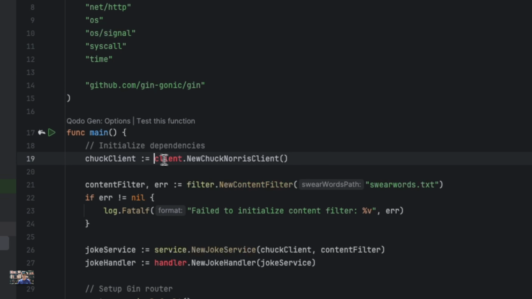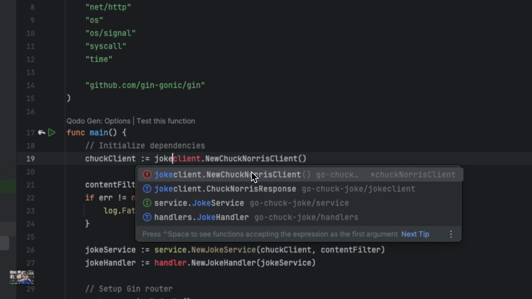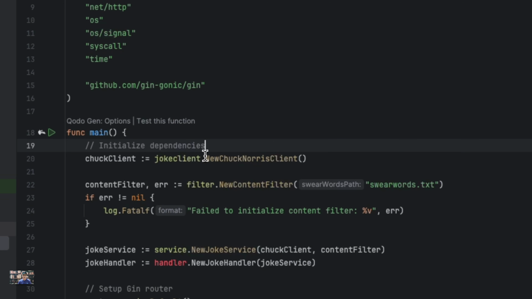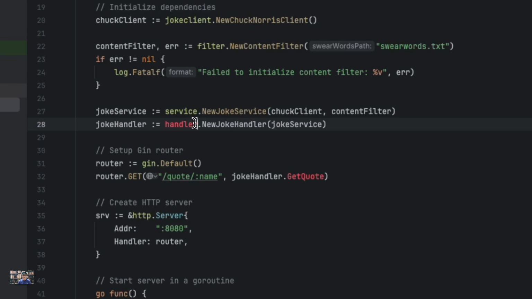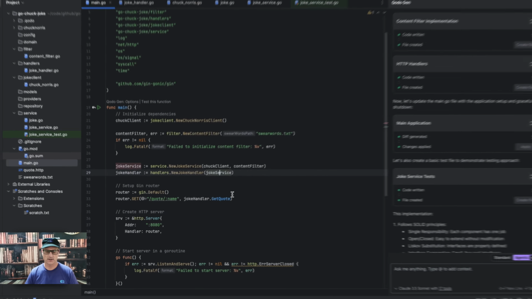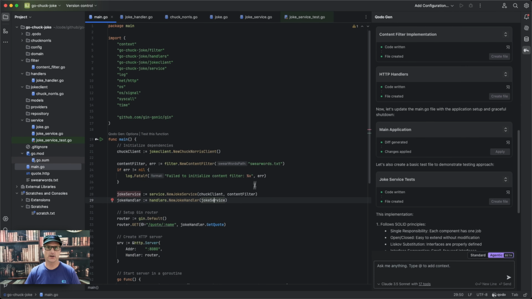So our main, I'm going to go ahead and fix our imports. And remember, is this called the joke client? And that should fix that. And then this is plural, the handlers. And we're good to go there. So that's a simple review of your code after it gets generated. Just don't blindly take your code.